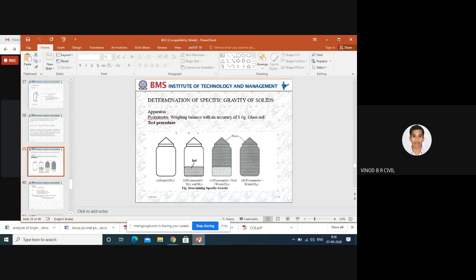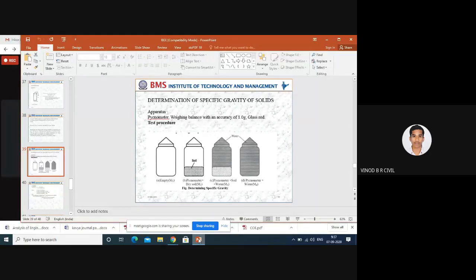Here, we can calculate the specific gravity of the soil with the help of a pycnometer. The pycnometer is the apparatus to calculate the specific gravity of soil. It is completely made of glass. In your BMT lab, during the third semester, you conducted some experiments with respect to the pycnometer, that is the specific gravity of sand and the specific gravity of soil.